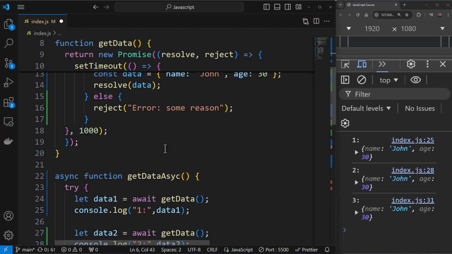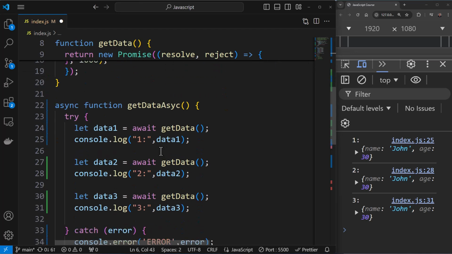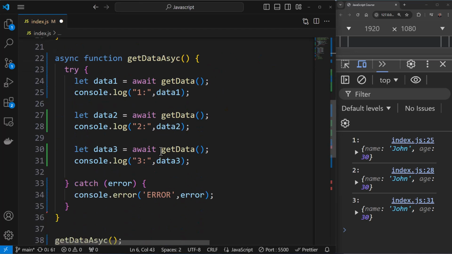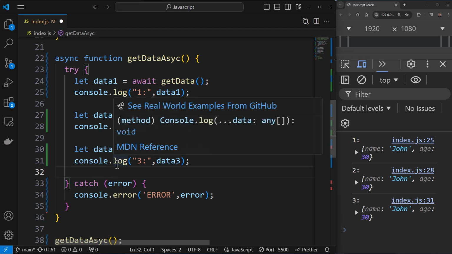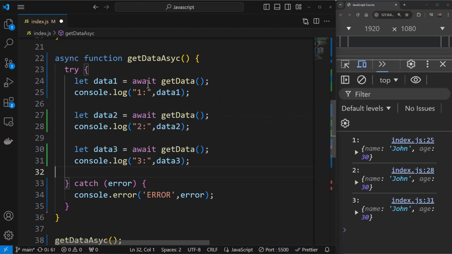If you're checking any JavaScript code, or if you're working with APIs a lot, which of course you will since you're learning JavaScript, you will see these two keywords a lot. So these two are important. If you want to go advanced into JavaScript and use things like React, async and await are something you should understand really well. I hope this is useful, and I hope you have been able to follow along.